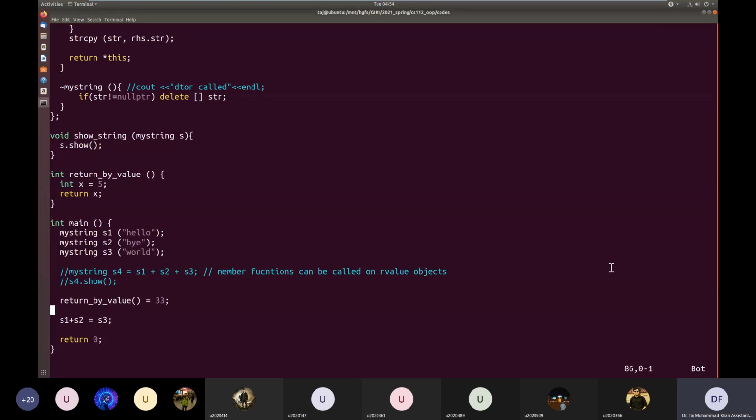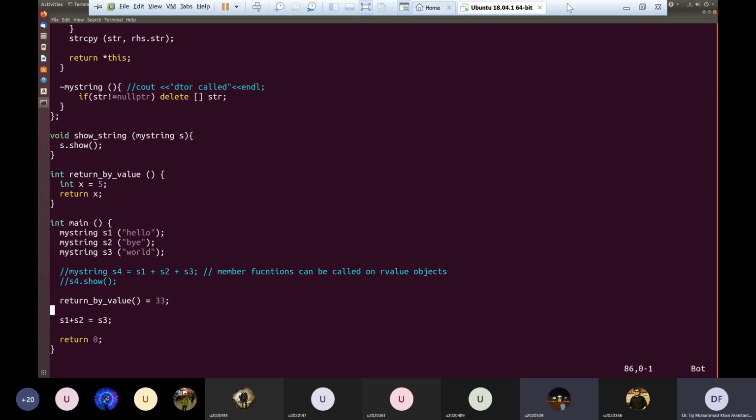types, there is a contradiction between the rule that on the left-hand side we should have an L value and the rule that we can call member functions on R value objects. Because if calling member functions on R value objects was not allowed, then we would not be able to chain this operator here. The second plus operator is a member function that is called on this R value object. So to allow this, this rule takes precedence, and the assignment operator is called as a member function on this temporary R value object.